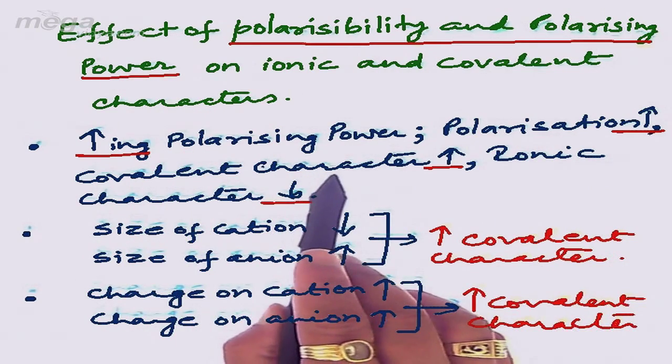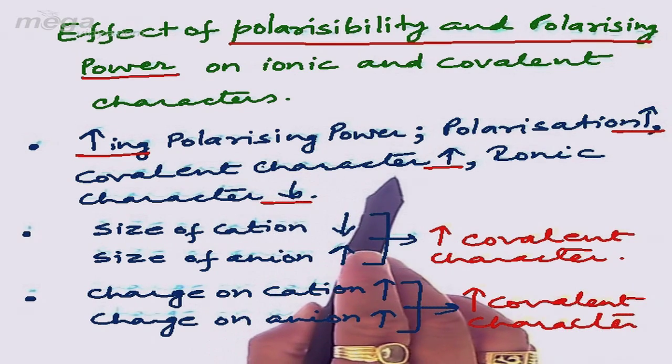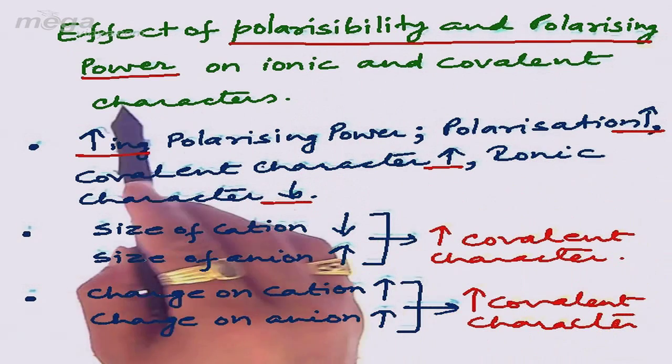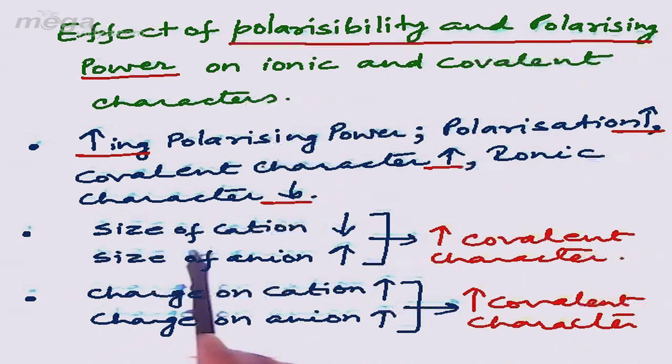Now we can define how covalent character can be increased or changed by the polarizability or the polarizing power. For that, if the cationic size is decreased or the anionic size is increased, then there will be increase in the covalent character, or if the cationic charge is increased, then again that will lead to the increase in the covalent character.